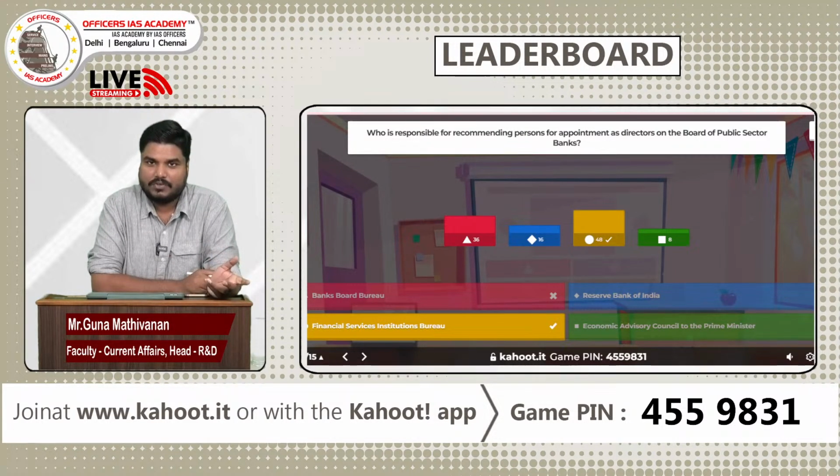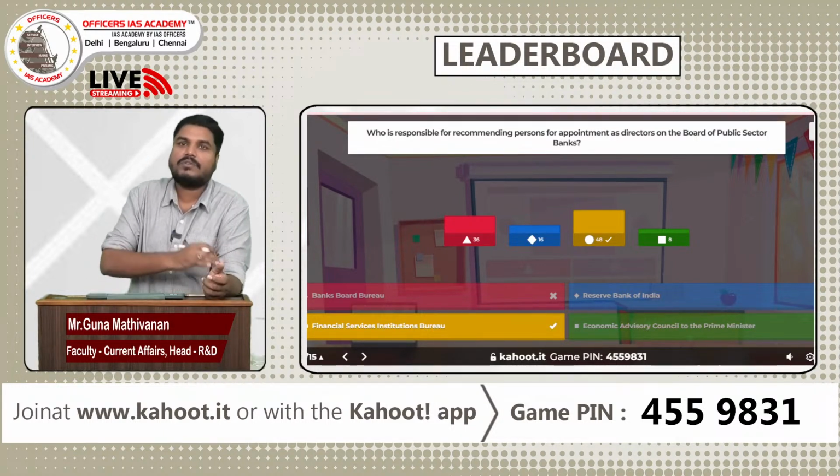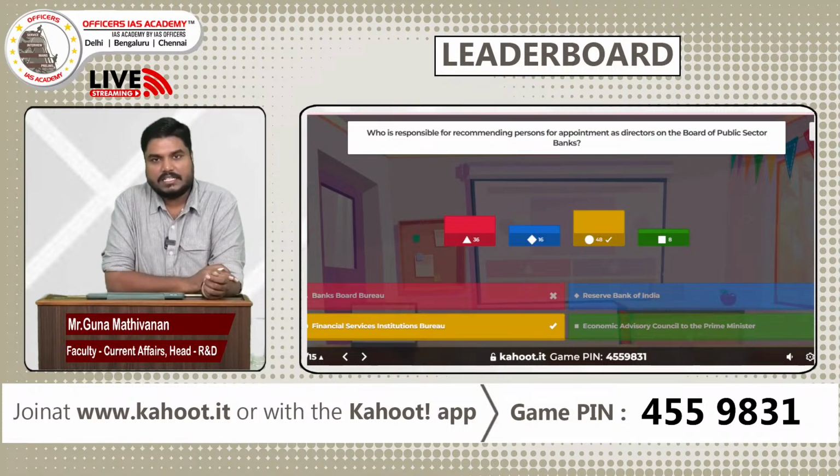Even in previous UPSC exams, a similar question was asked. Previously it was the Bank Board Bureau, but now the Bank Board Bureau has been replaced by the Financial Services Institutions Bureau, FSIB. So FSIB will be recommending the names for those who can occupy the director posts and chairman posts of public financial institutions.